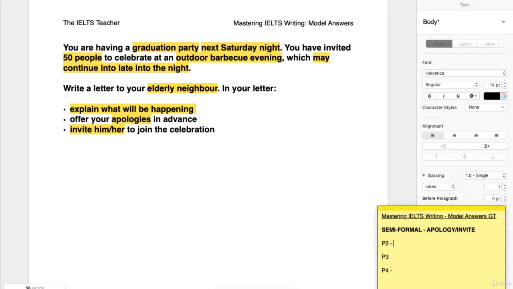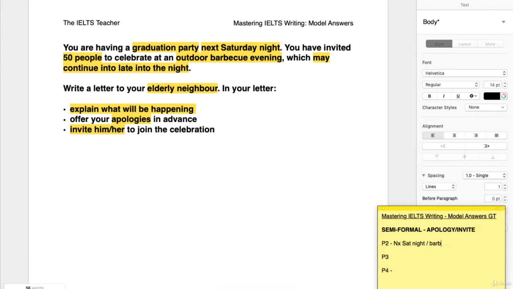We don't really even need to write that many points for P2 because we're given a lot of information that we're going to include anyway. Let's just remind ourselves of the key parts here. So it's Saturday night, next Saturday night.